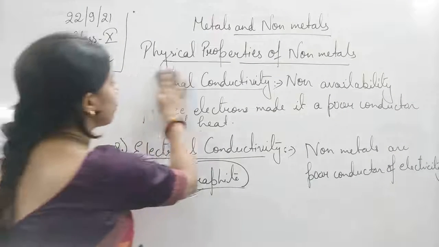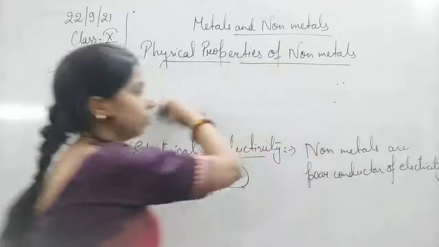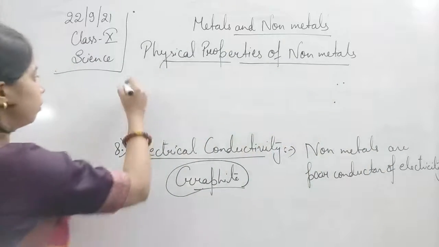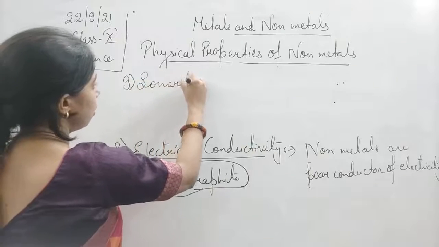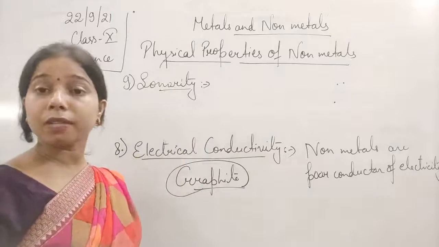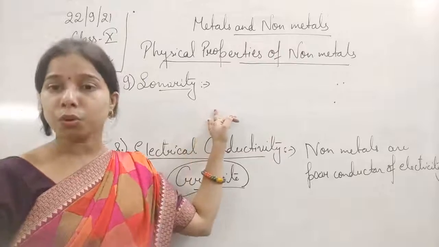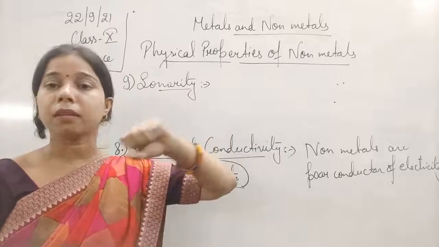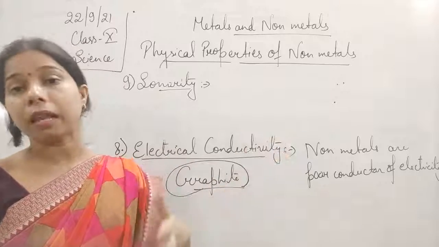Next is sonority. So what is sonority? When we hit an object with a hard substance, it starts producing sound. All metals are sonorous, and that's why they are used in making musical instruments, electric bells and so on.